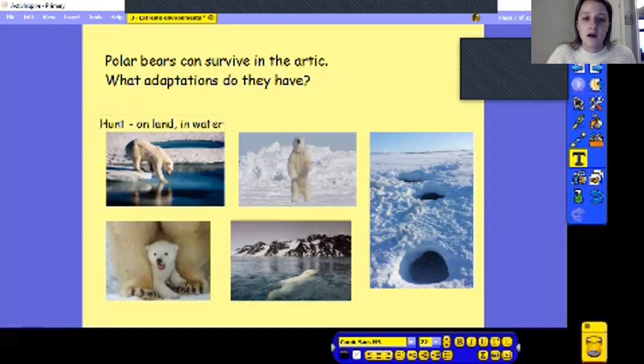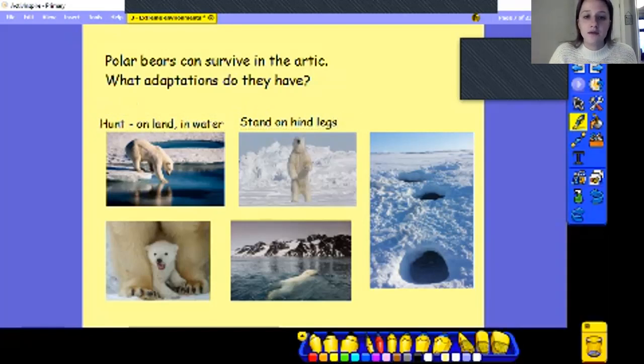This second picture at the top shows that polar bears can stand on their hind legs, which is a word that we've come across. So this word hind is a word we've come across in our Wolf book when we've been talking about the bear that stands on its hind legs to make itself really tall. It makes it quite frightening. And we also talked about the wolf having hind legs as well. It just means its back legs. So that could be to fight or fend off predators. It might be to look for something.